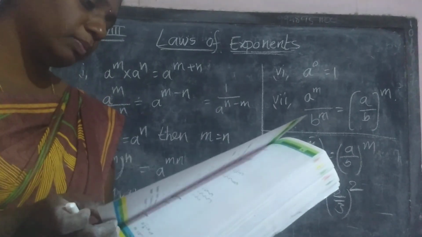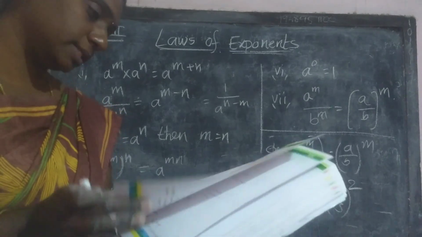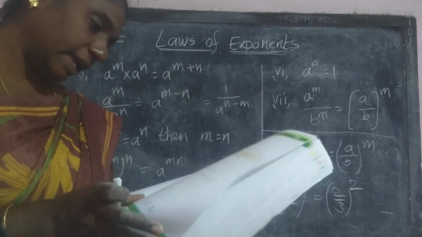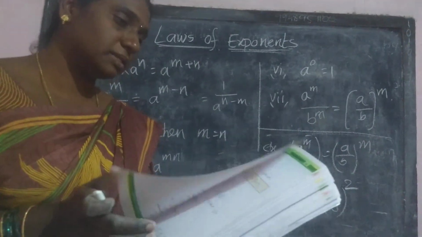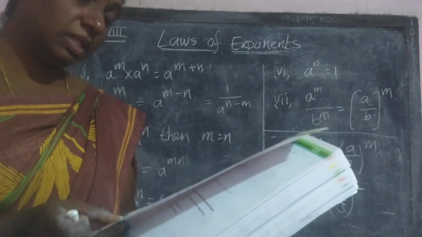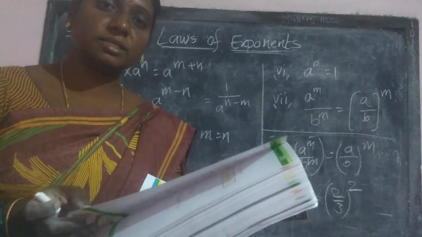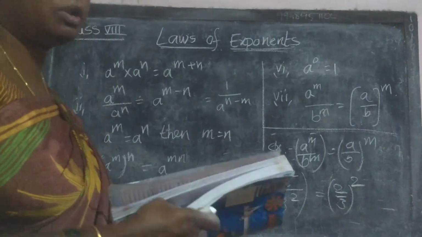Observe those examples and practice them. Example 1, 2, 3, up to 10, there are 10 examples totally in your textbook from page number 87 up to page number 93. First of all practice all these examples. These examples are based on these laws only.